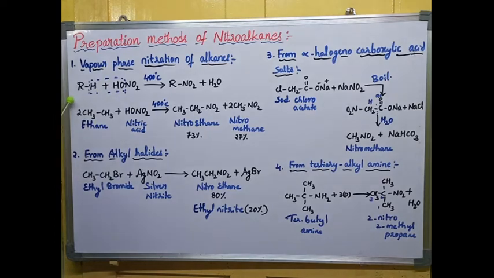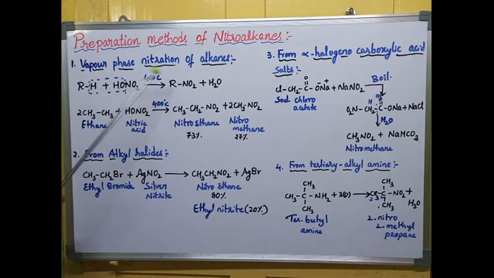Now we'll take the alkane and nitric acid in the form of gas, and that gas is passed through a narrow metal tube at 400 degrees centigrade. We are passing these two gaseous mixtures through a narrow metal tube at 400 degrees centigrade. Then we will get a product, that is nitroalkane, along with water as a byproduct. You can see here H and OH are coming out as a byproduct, and R and NO2 combining